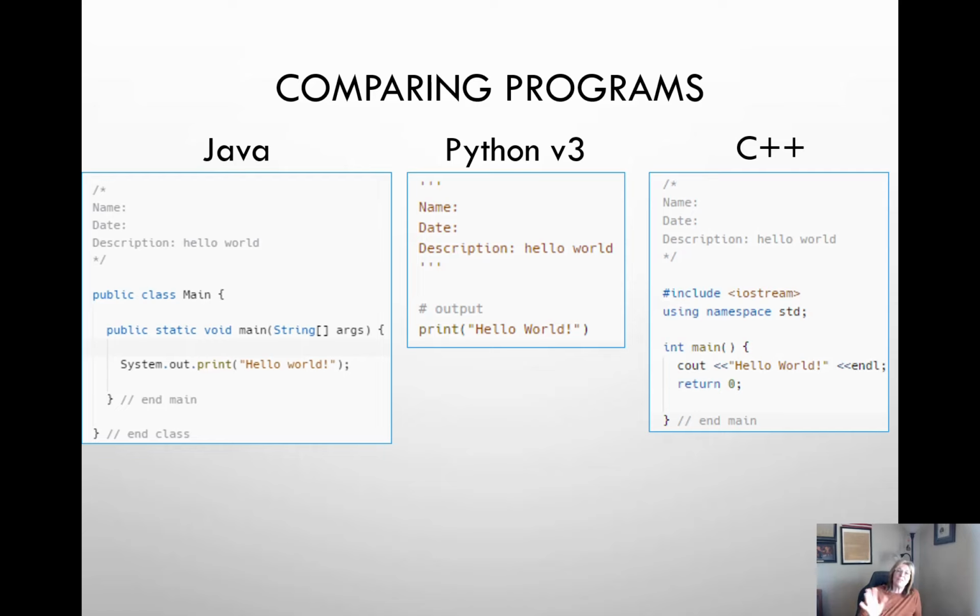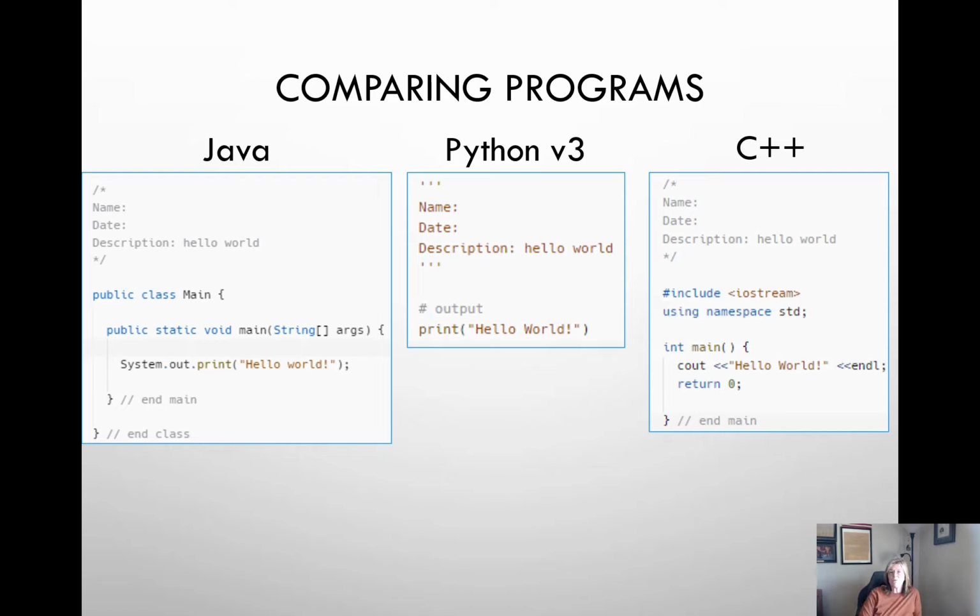So there's a couple of things that I wanted to point out. For instance, Python version 3, which is what is shown on the screen, has a lot of noticeable differences from Python version 2, most notably the parentheses around the print statement. That's because in Python version 3, print is now a built-in function, and it is no longer just a statement.